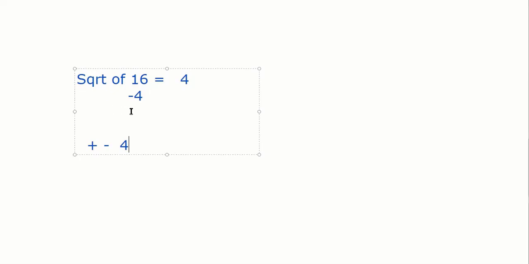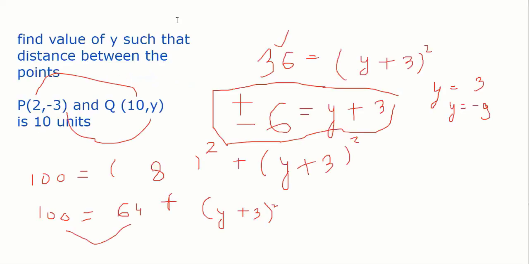So, the square root of a number should always be preceded with the plus and minus. Is this question clear, everyone? Last step. Yes, Dhruv, tell me. Sir, in the last step, the answer was 3 and you took minus 9.